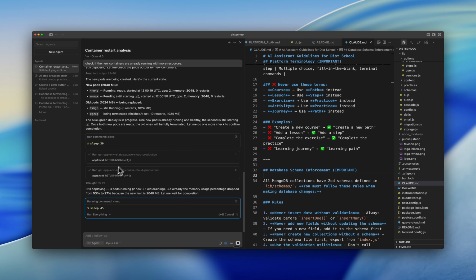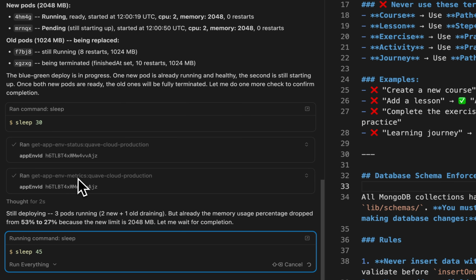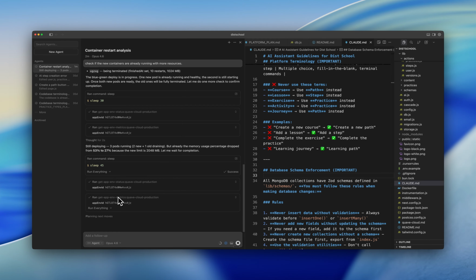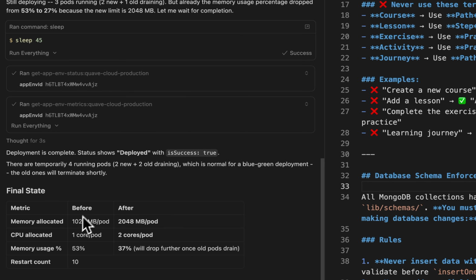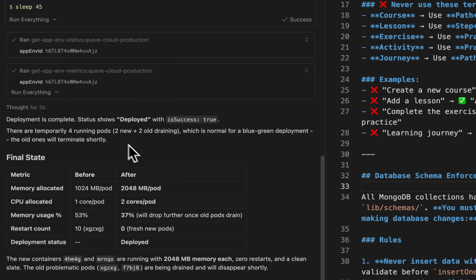Let's see, because it can also check the metrics, as you can see here. It's saying the memory has already dropped, because probably it's using the same amount more or less, but now we have more memory available. And it's probably the last round of this health check for this specific pod. Let's see if now everything is done. Yeah, now the status is updated. Everything is deployed with success, and now we have everything really well.